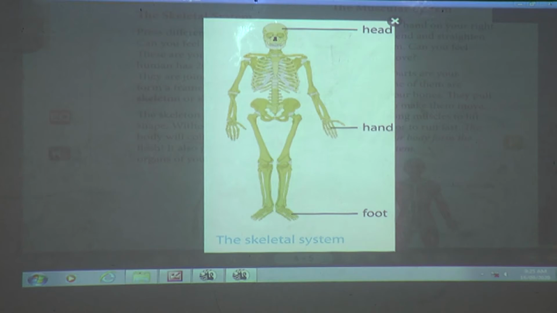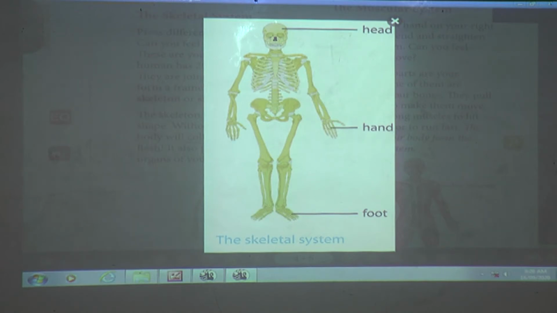Clear till here? Yes. See, the backbone supports our body and the skull protects our brain and eyes also. Because of our head, the skull protects our brain. See, inside the head what is there? Yes, brain and eyes. So eyes and brain, who protects them? The skull protects our brain and eyes.